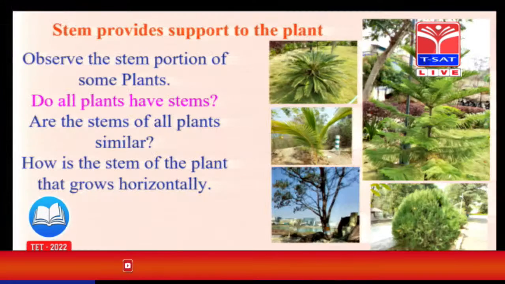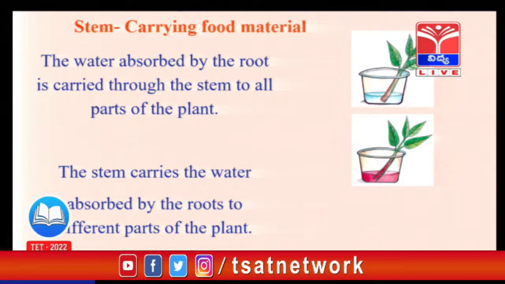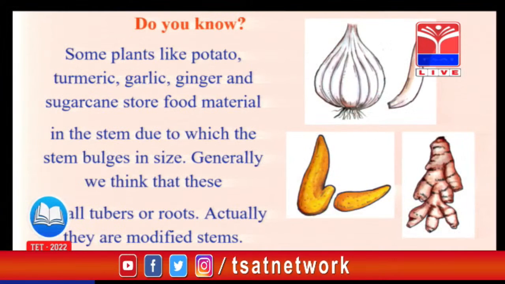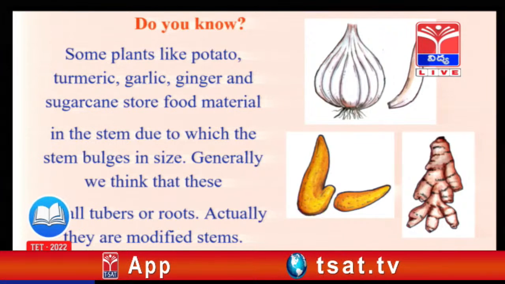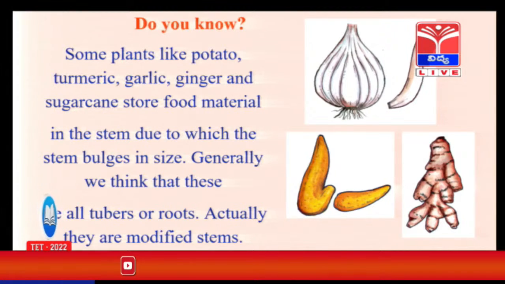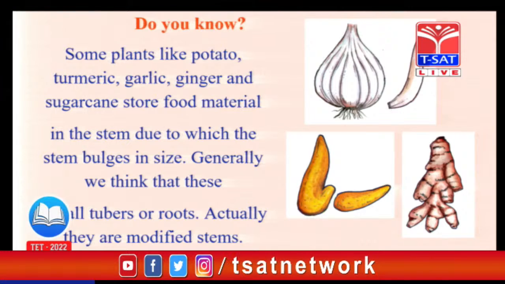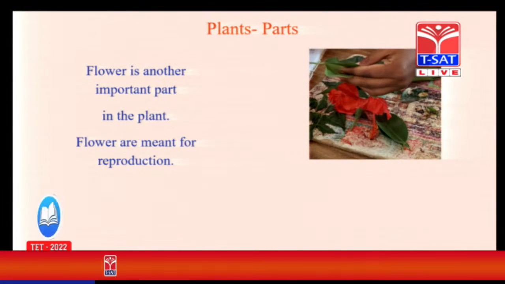And this is about the stem. It carries food materials. Different types of stems are there, weak and strong and creepers. So many types of stems are there. These are the modified stems. Even though ginger, turmeric and potato appear underground, they are also modified stems. Because of having nodes on their body, we can easily recognize them as modified stems.